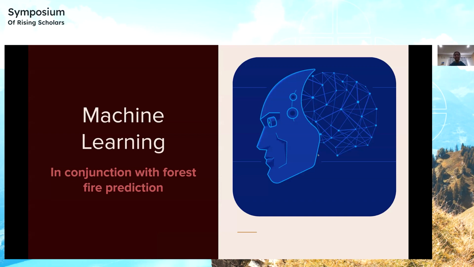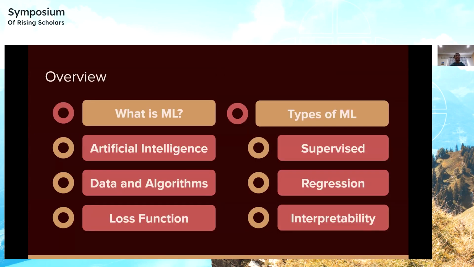Next, let's dive into machine learning, particularly in conjunction with forest fire prediction. So what is machine learning? It's a subset of artificial intelligence which uses data and algorithms to draw inferences, and then it is supposed to think like humans and learn from experience. So next, let's talk about a loss function, which is a metric for evaluation of how far a prediction is from the actual value. Basically, it's a measure of the error of a function.